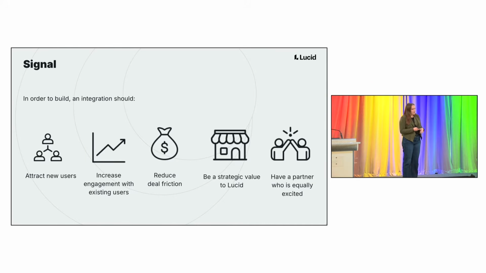Third is reducing deal friction. Again, we're all businesses here, and we pay really close attention to customers who are hesitant to buy, or they're not super sure about renewing with us because we're missing something, or a competitor has something that we don't, all that stuff. Next is being a strategic value to Lucid. So we really care about what our customers think, but we also want to make sure we're thinking about the long term here and building out the right strategies and the right partnerships, again, with the Googles of the world.